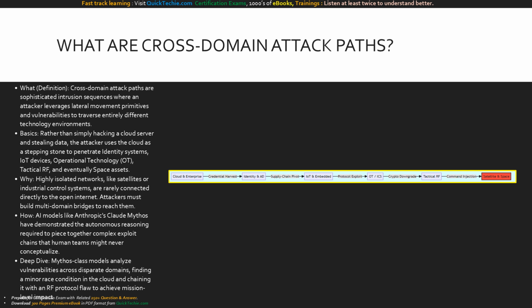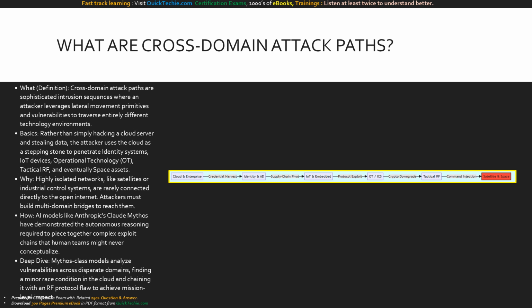But why go through all this trouble? Because our most critical assets like space arrays and industrial controls are heavily isolated. Adversaries must build these complex bridges to reach them. How is this changing today? Frontier AI models, specifically Anthropic's Claude Mythos, have demonstrated the ability to autonomously reason across all these layers, synthesizing exploit chains at machine speed. In our deep dive, we recognize that what used to take state-sponsored human hackers months to map out can now be orchestrated by a single AI agent looking at the entire system as one giant puzzle.